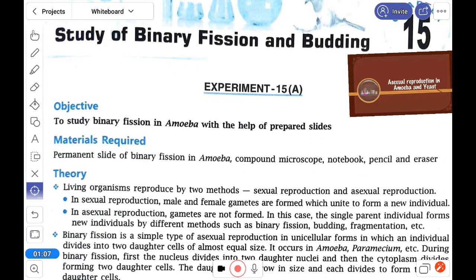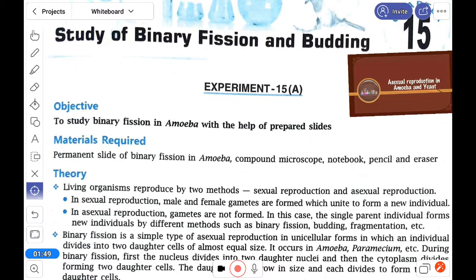Now you know that in living organisms there are two methods of reproduction, sexual and asexual reproduction. Now this is under asexual reproduction. What is asexual reproduction? Asexual reproduction is a type of reproduction that does not involve the union of gametes. It means that the sperm and the ovum will not unite together, and the offspring are produced from a single parent. I mean, both parents are not required. A single parent can produce this.